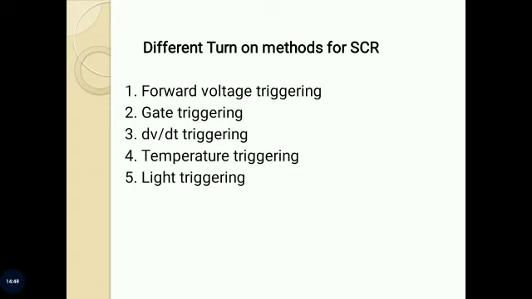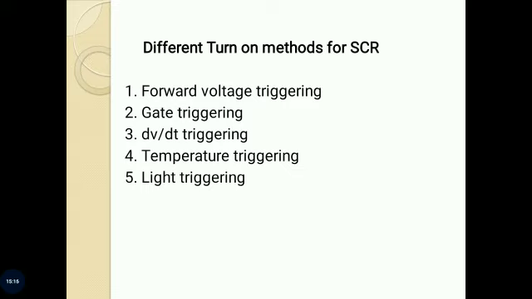Next topic is thyristor turn-on methods, or different turn-on methods for SCR. With anode positive with respect to cathode, a thyristor can be turned on by any one of the following techniques.